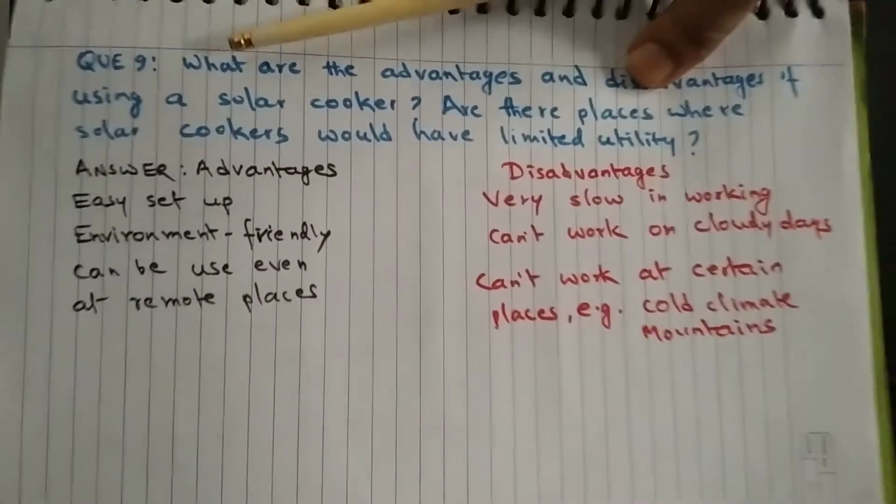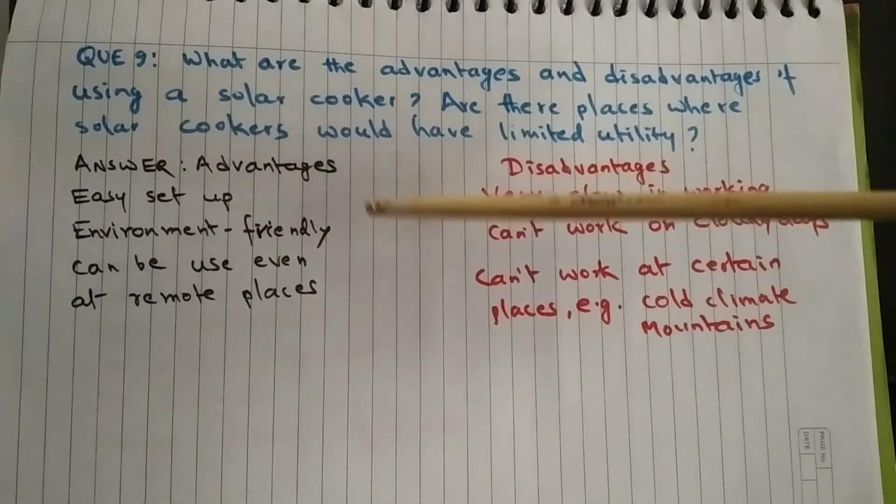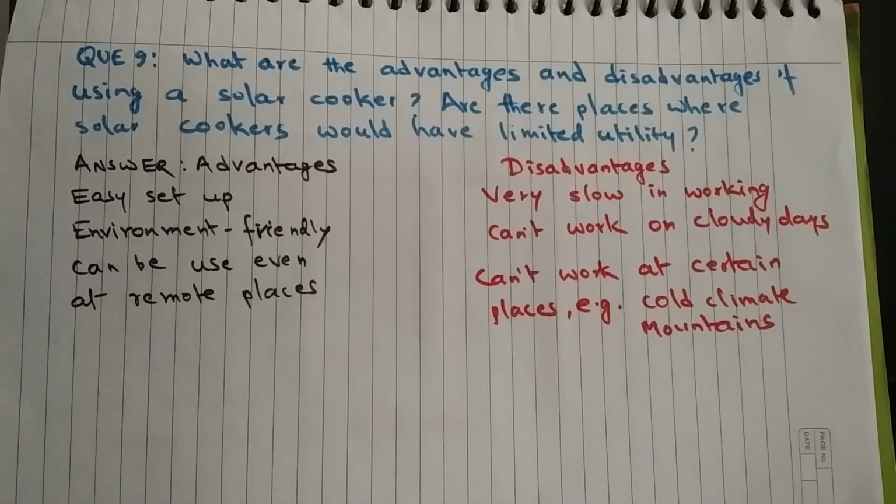Question 9. What are the advantages and disadvantages of using a solar cooker? Are there places where solar cookers would have limited utility? The advantages of a solar cooker are that it is easy to set up, it is environment friendly, and it can be used even at remote places.